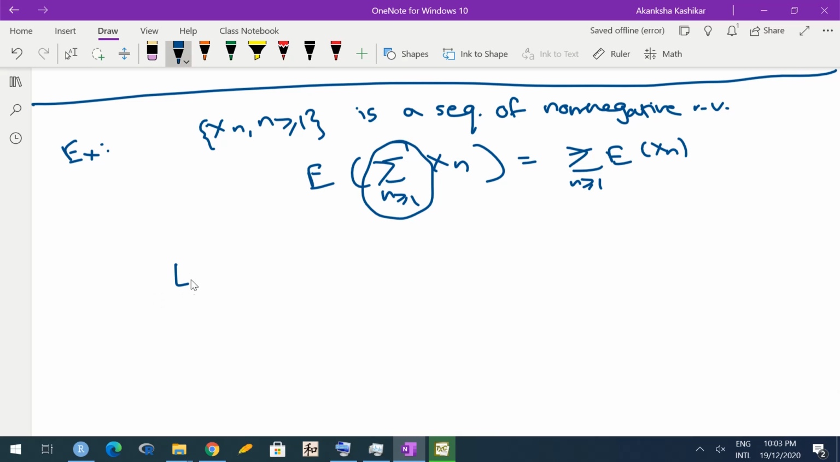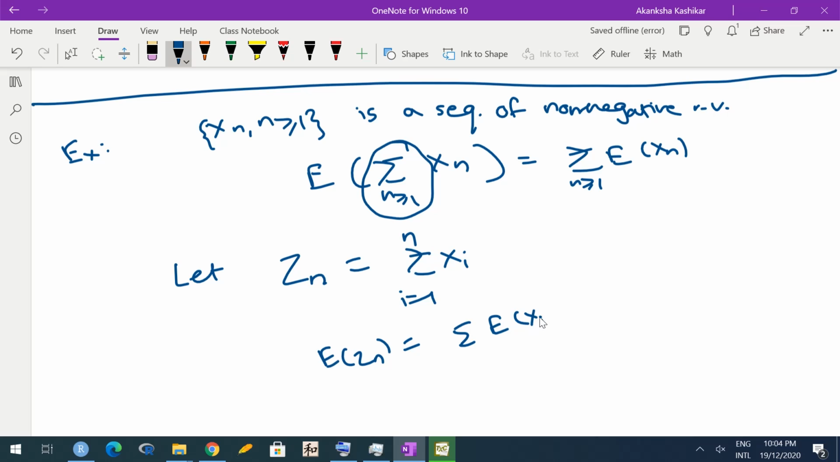So let me define Zn as the sum over Xi, i going from 1 to n. This summation of Xn is a series, so this is like the partial sum of that series from real analysis, if you can recall. So Zn is summation Xi, and this is a finite sum, so I can say expectation of Zn is summation expected Xi, because this is now a finite sum, i going from 1 to n.